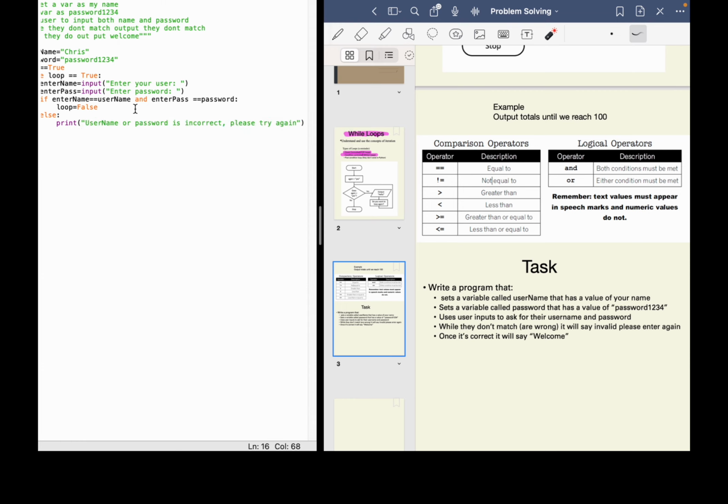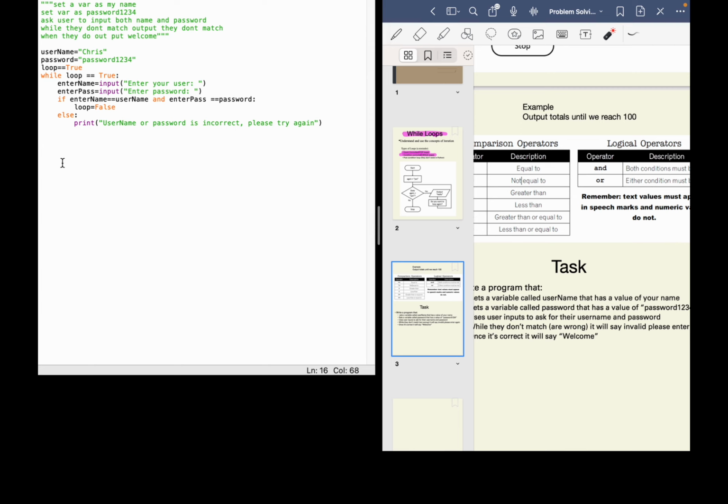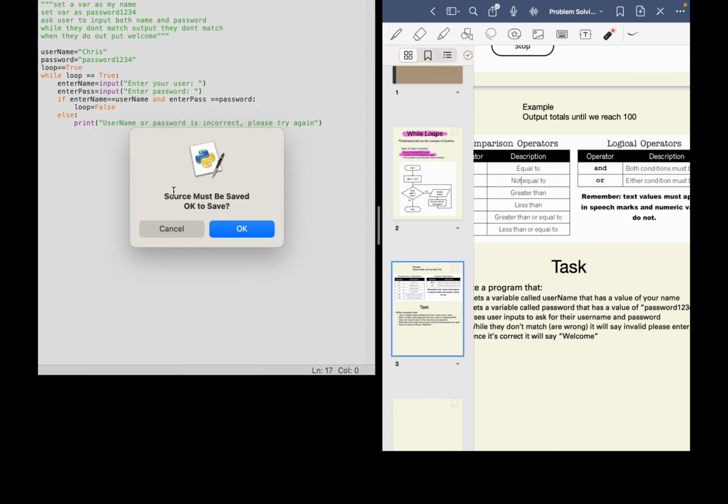Okay, so let's have a quick look at this first. I'll just make this bigger so we can see it, and we'll go over it. Notice some things here. I've got username here, and I've spelled it the same way in the if statement, and the same with password. I have enter name here, and enter pass here, and they're the same in the if statement. So let's run this, and hopefully it will work.